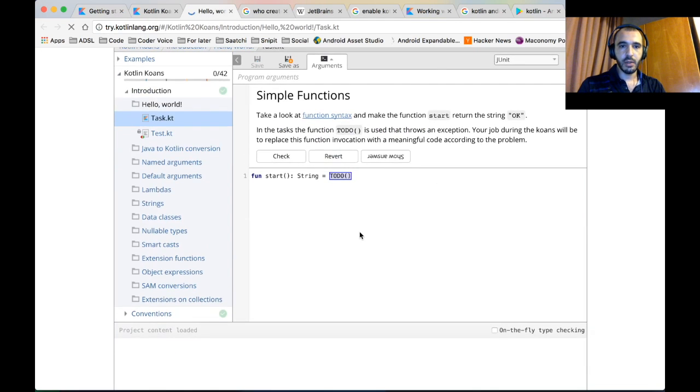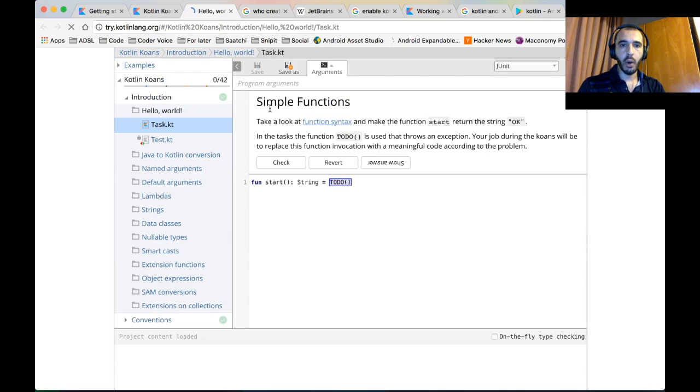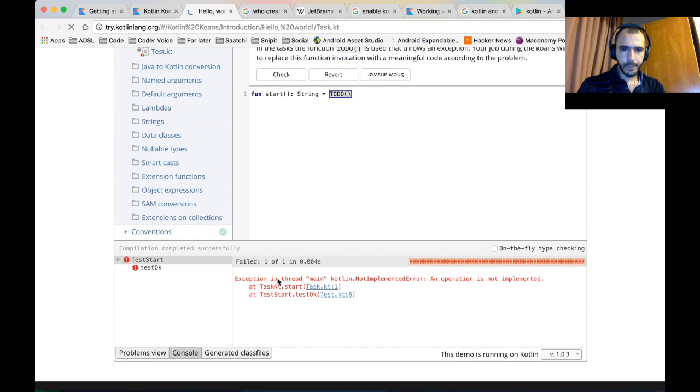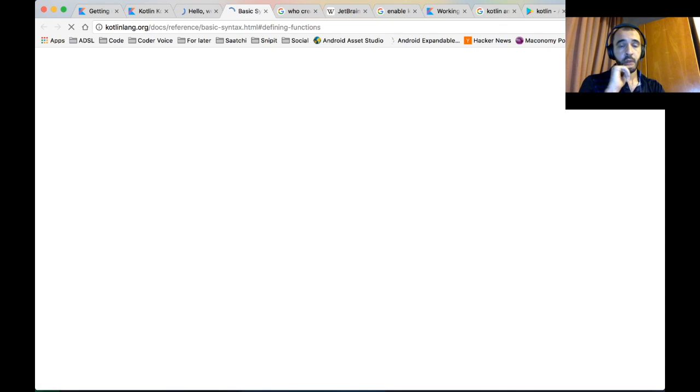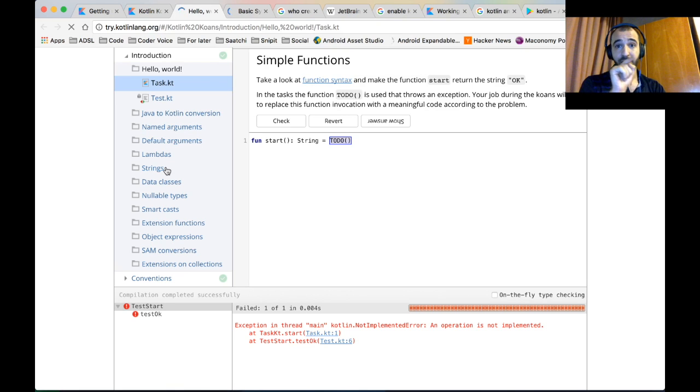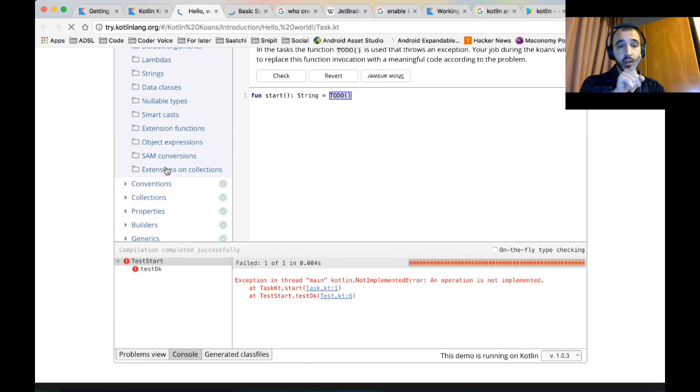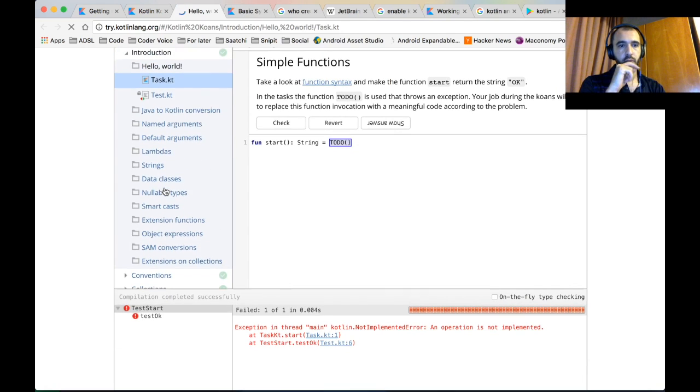One second here. Oh, nice. Check. An operation is not okay. Take a look at function syntax and make the function start return the string okay. And the task the function to do. This is great. This is some great stuff. We're gonna go through this. I don't care. We're gonna go through this.